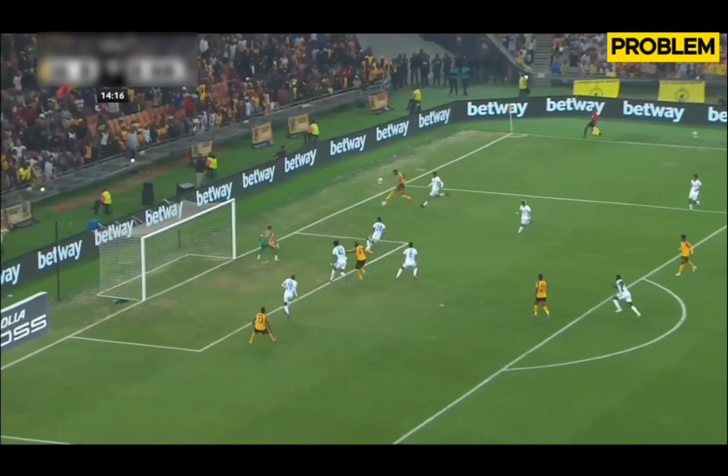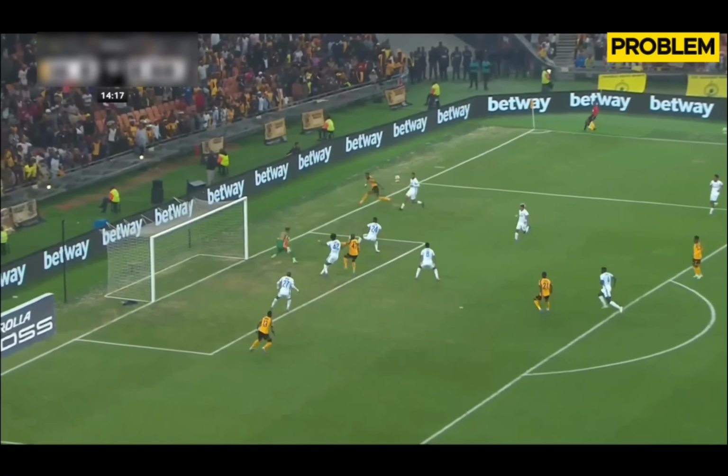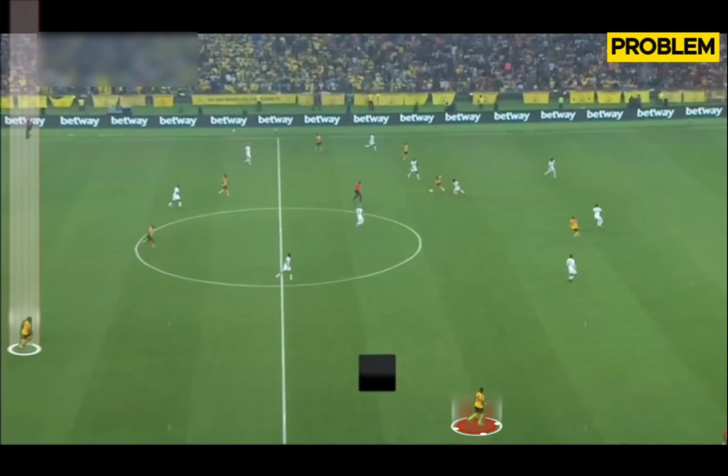Because remember, if you look at the situation, if they had made those runs into that space that I highlighted, this space, let me see if it can still be highlighted. If they had made runs into that space, you know what happens? Some defenders get concerned and they try to cover that space, which will then open up a space for Duba. But they didn't do it. As such, the ball is forced there, but there's a lot of defenders who can try and intercept the ball.